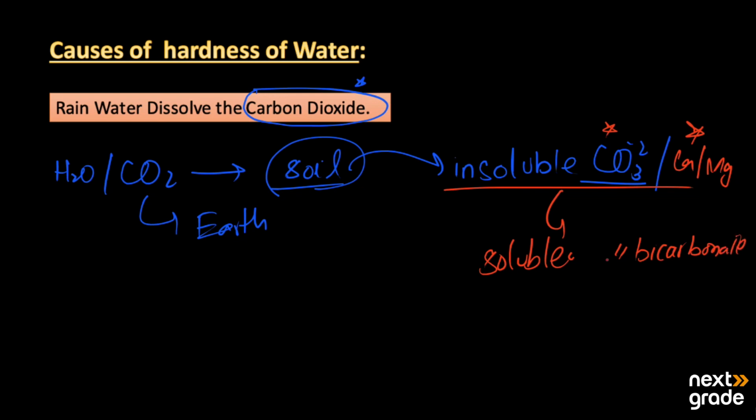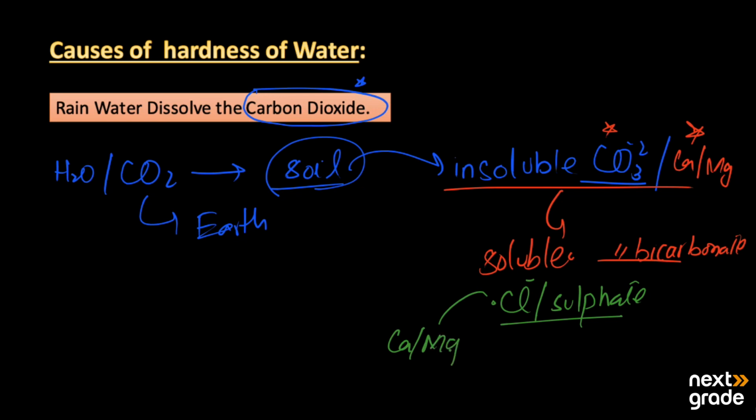Now these bicarbonates may dissolve different types of chlorides and sulfates, and these chlorides and sulfates may be of calcium and magnesium.